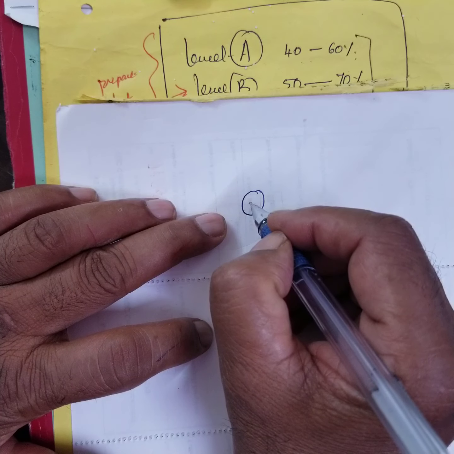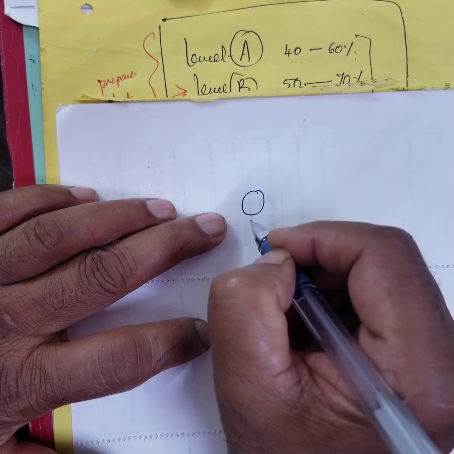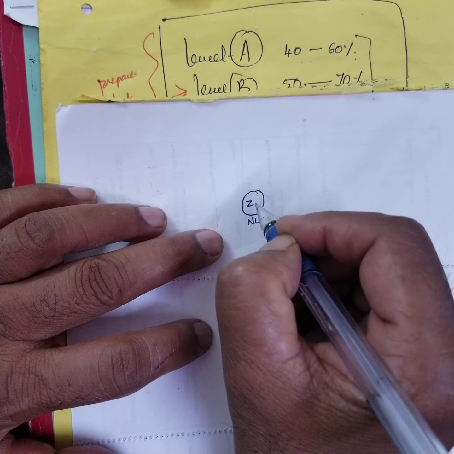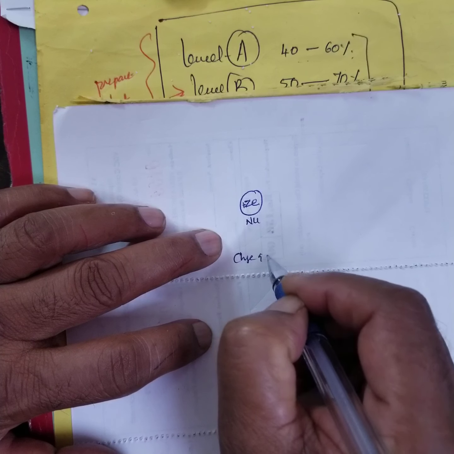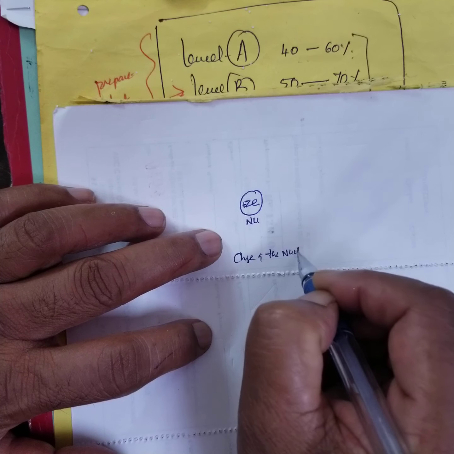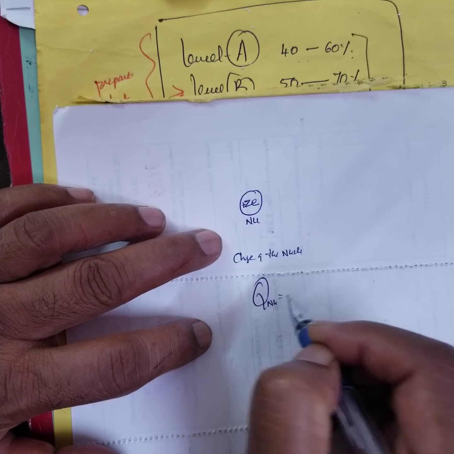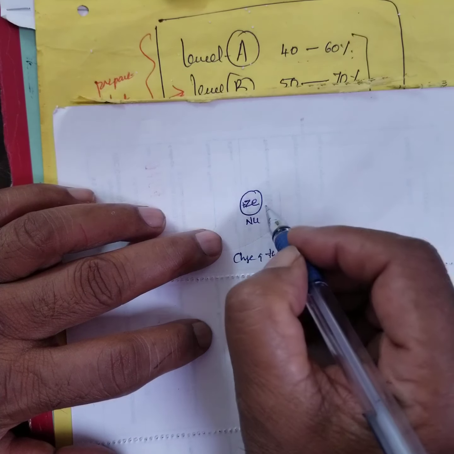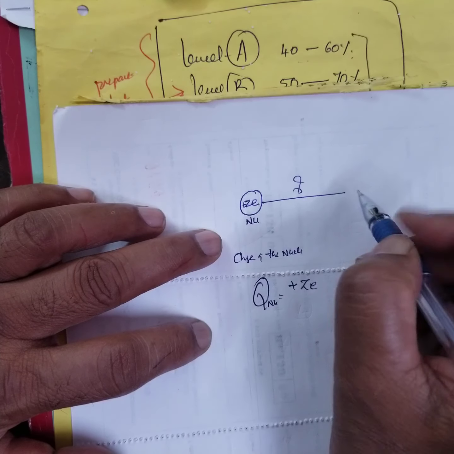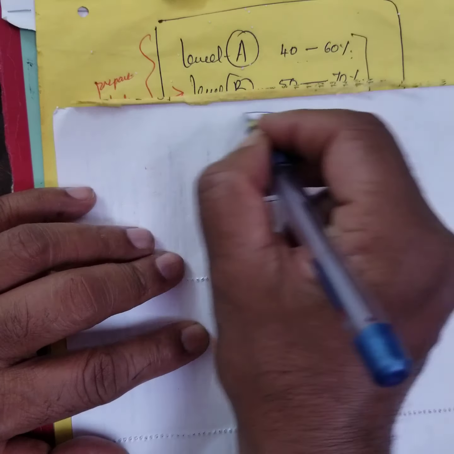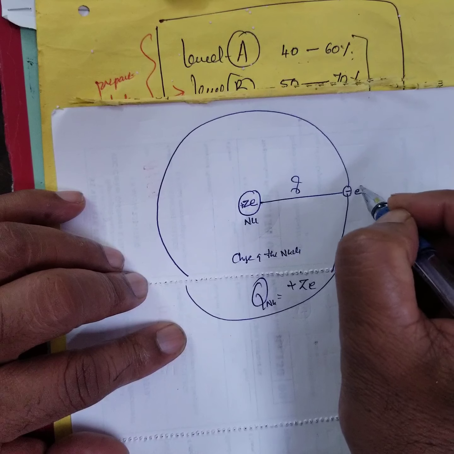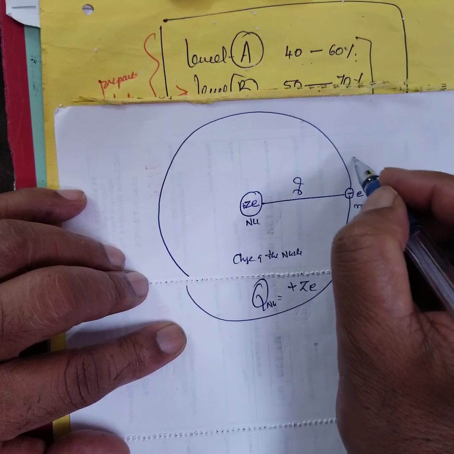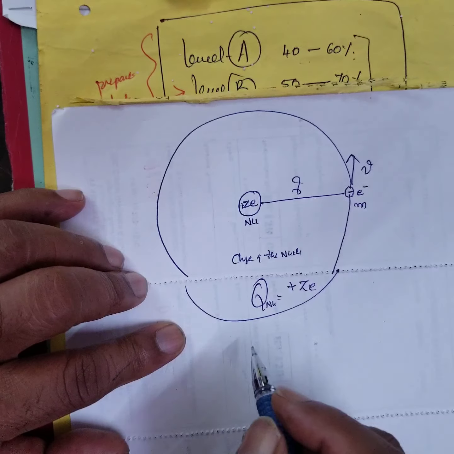Bohr's atomic theory, this is a nucleus, and the nucleus consists of protons and neutrons. Z is the number of protons, e is the electronic charge, this is the protonic charge. The charge of the nucleus is plus Ze. Here r is the radius of the orbit of an electron, not the nuclear radius. e is the electronic charge and m the mass of the electron. This is the velocity of the electron.